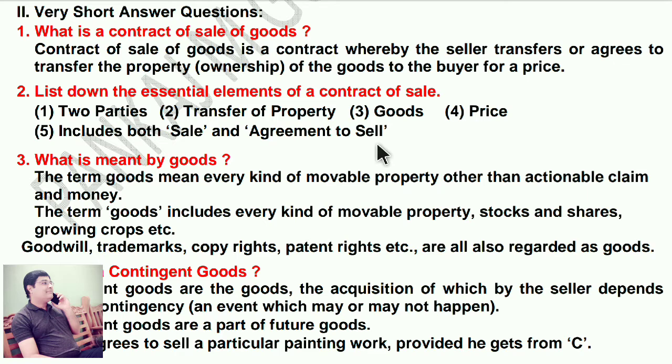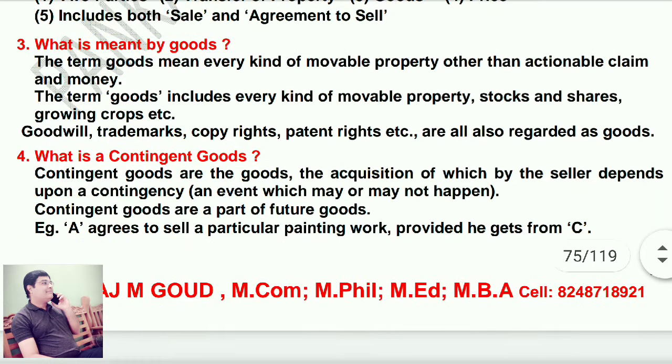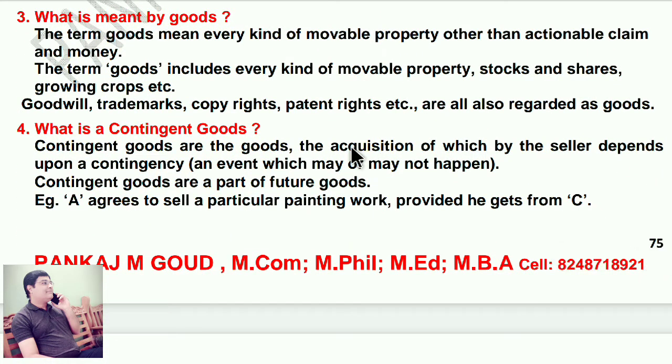What is meant by goods? What do you mean by goods? The term goods means every kind of movable property other than actionable claim and money. The term goods includes every kind of movable property, stocks and shares, growing crops, etc. Goodwill, trademarks, copyrights, patent rights, etc. are all also regarded as goods. So this is goods.